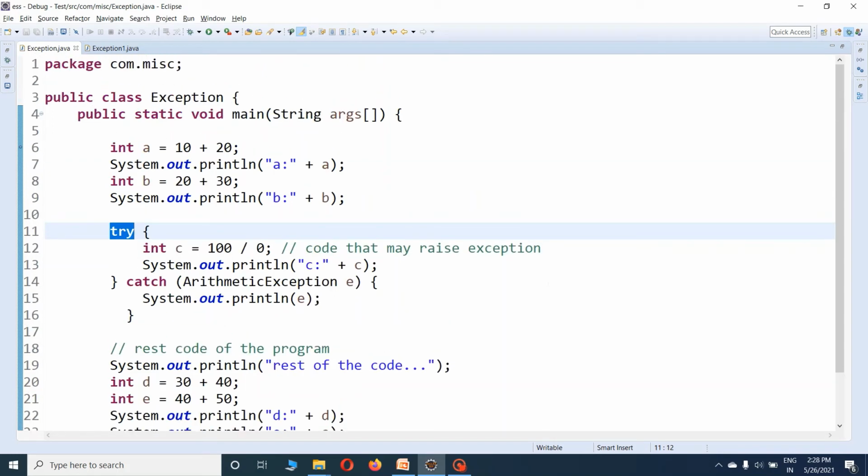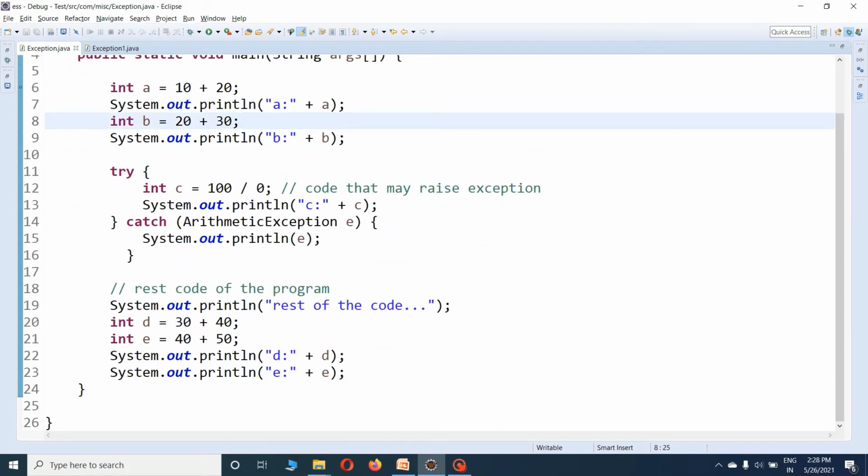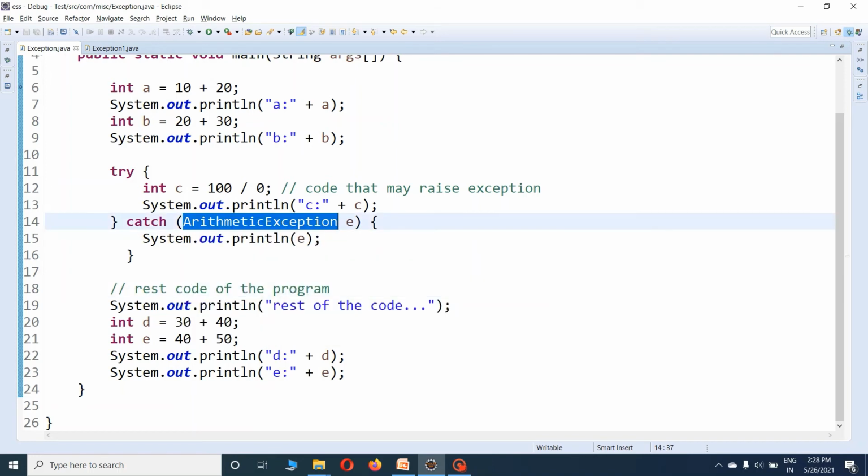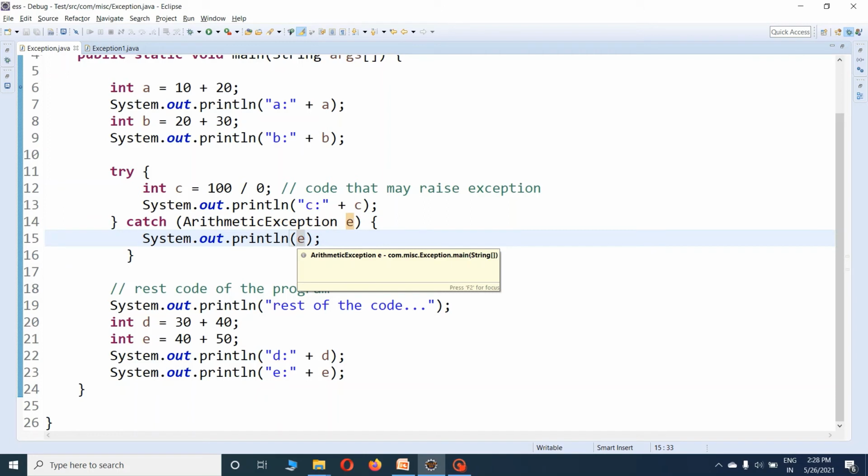Here I know that the exception may occur at this line, so I put this line in the try block, and when the exception is thrown, I catch it in a catch block. I know that this is an arithmetic exception, so I write this exception over here, and I just print the details of that exception.